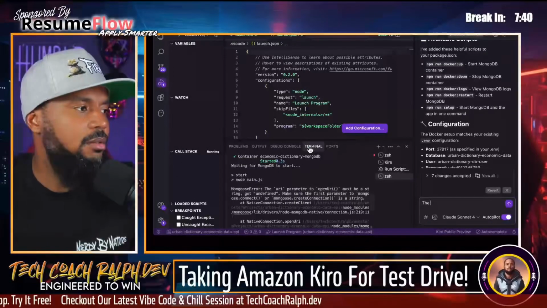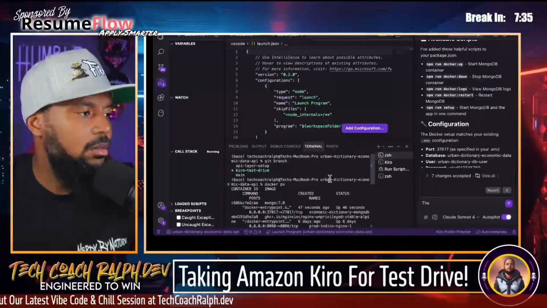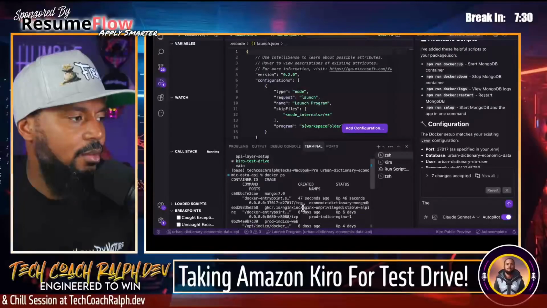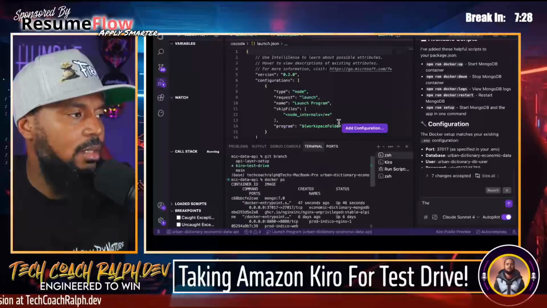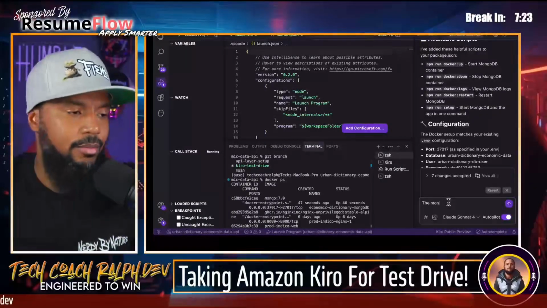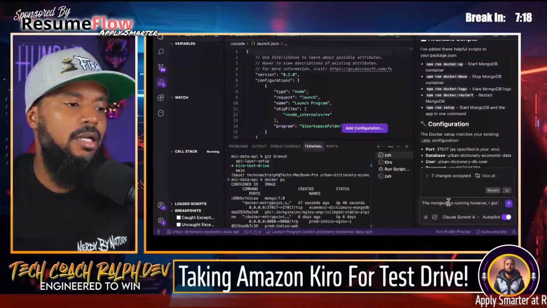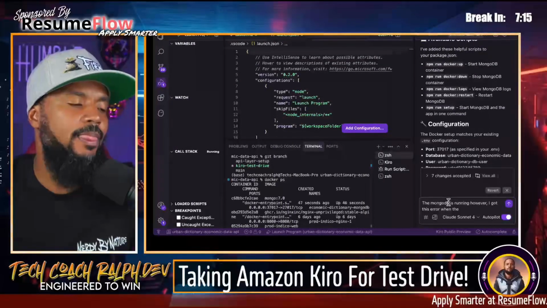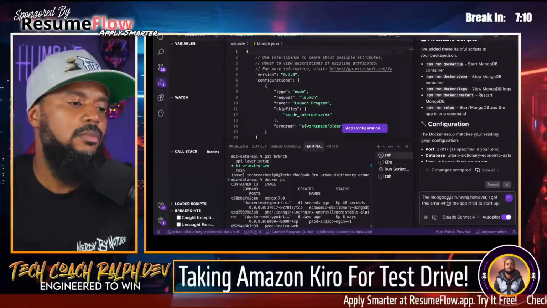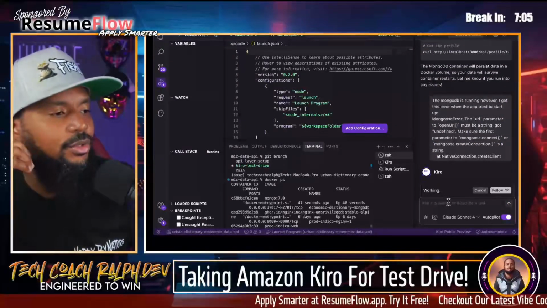Let's go to docker ps. So we have Mongo running correctly. So I'm going to say the MongoDB is running, however I got this error when the app tried to connect to start up. Let's see if it's able to fix that issue.